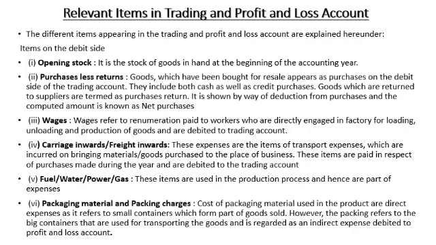Then carriage inwards and freight inwards. These are the expenses incurred during the transportation for bringing the materials and goods purchased to the place of the factory, or you may say to the business. These items are paid in respect of the purchase of goods, that is, they are engaged with purchasing goods coming to the organization. That is why these expenditures are debited to the trading account.